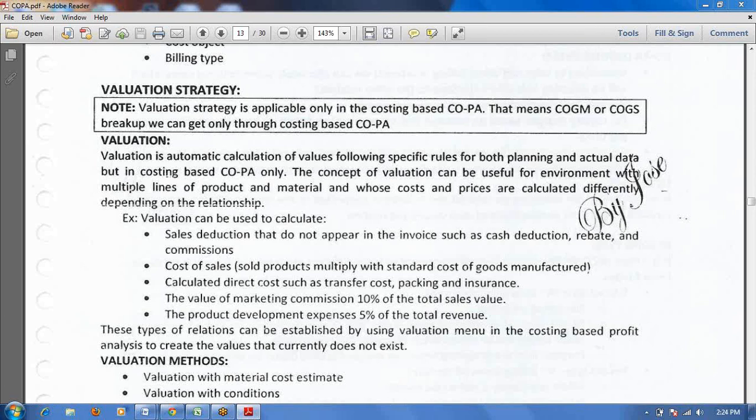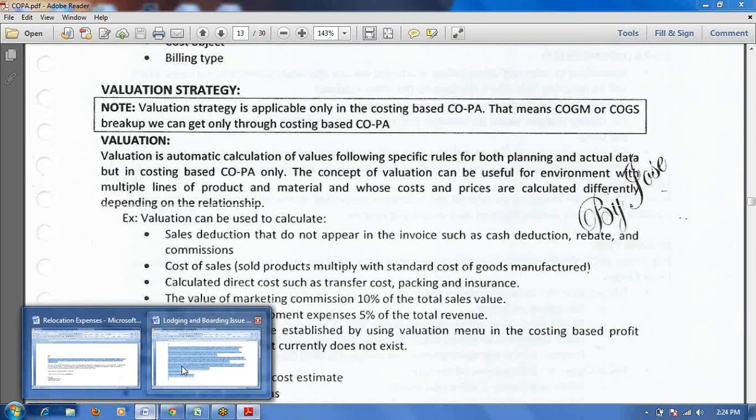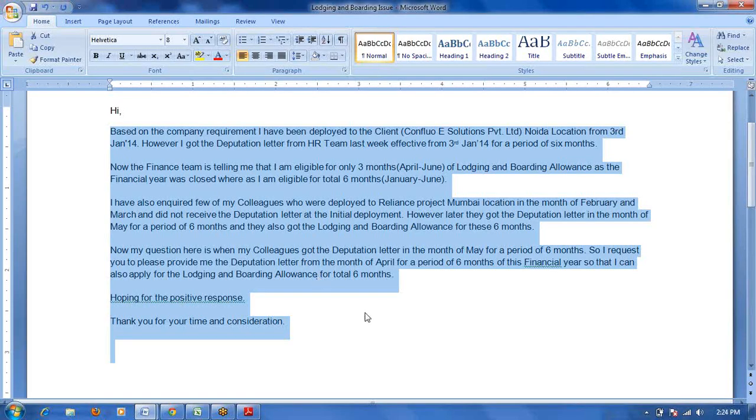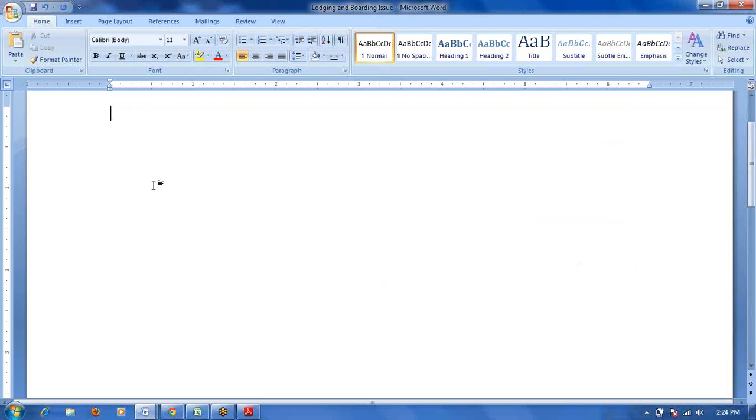Okay, today I am going to start valuation strategy. Normally, valuation strategy is applicable for only cost-based COPA. Okay, now, one minute, I will open Word also. Okay, billing time, entry, COPA entry,